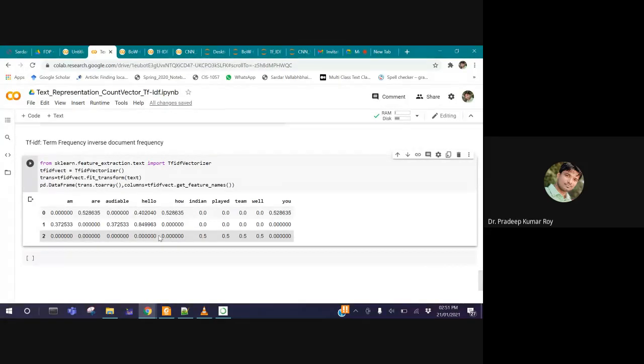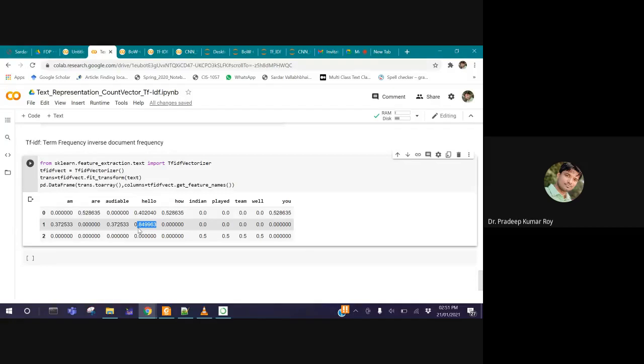So it counted the total number of words in a particular message and then divided by the number of messages in which this particular word occurred. Currently we are getting 0.84, but suppose a particular word is the most frequently occurring word and it is present in almost all documents, automatically its value is going to be reduced. So they are not going to dominate anymore. So this is another way we can avoid that dominant feature, or reduce this kind of information. So these are the 2 different ways of text representation.